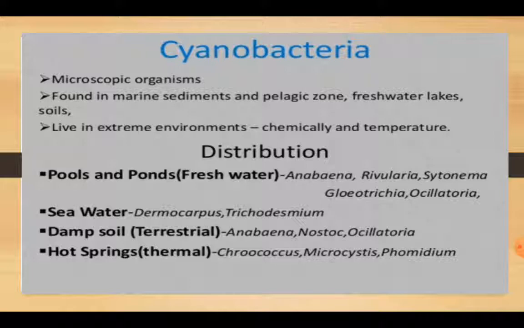Cyanobacteria are microscopic organisms. They are found in marine sediments and pelagic zone, freshwater lakes and soils. They live in extreme environments, chemically and in temperature. Distribution: pools and ponds, freshwater, they are present. Different examples of pools and ponds are Anabaena and Rivularia, and a seawater example is Dermocarpa. Damp soil examples are Anabaena and Nostoc, and hot springs are Microcystis.